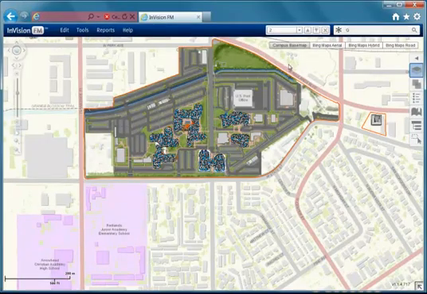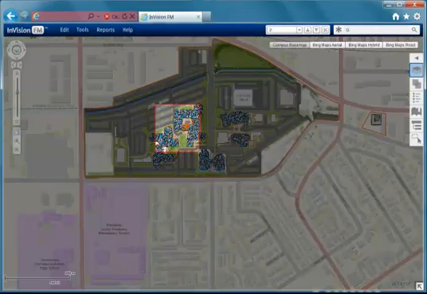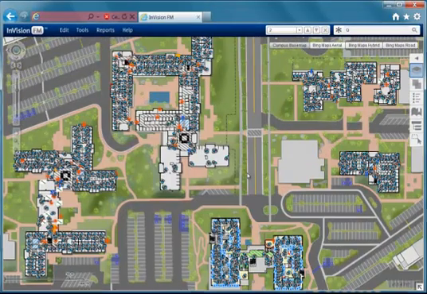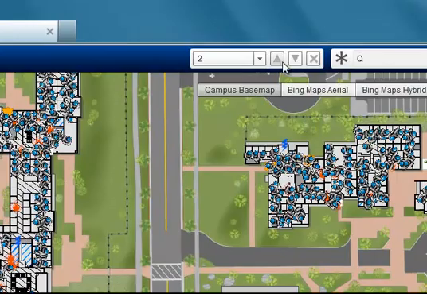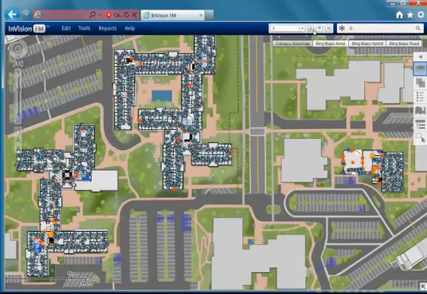InVision FM scales well beyond the single floor view and lets you look at multiple floors across a given campus. Here we'll use the level control to turn on all floor 3s across a given campus.